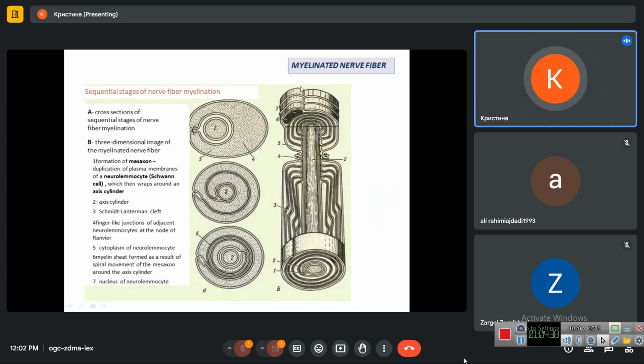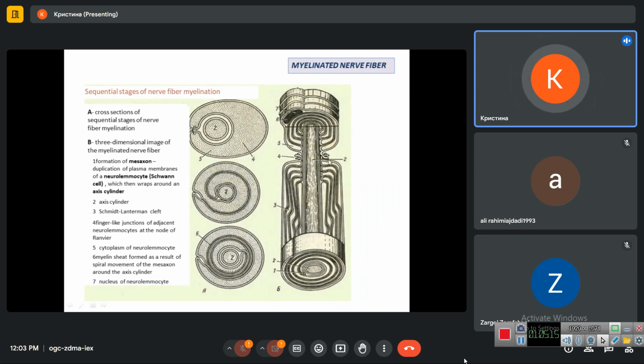If we look here at the longitudinal section, in the center we have the axial cylinder. This is the myelin. It consists of several layers of the membrane of the Schwann cell. We have here also the so-called Schmidt-Lantermann clefts, which go obliquely. This is the node of Ranvier, the area where one Schwann cell ends, and next will be the second Schwann cell.